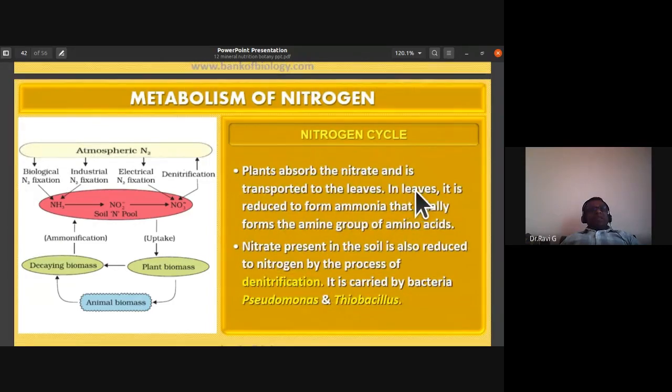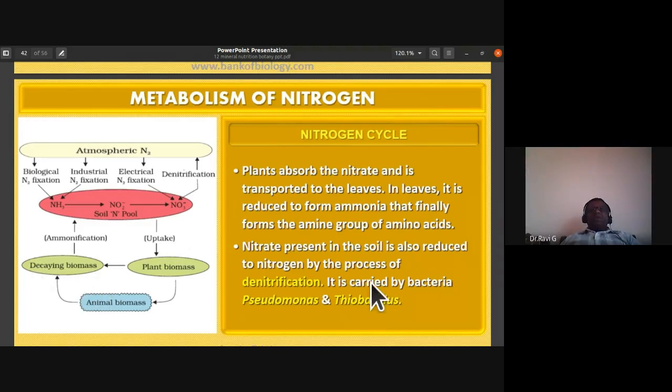So plants absorb the nitrate and it is transported to the leaves. In leaves, it is reduced to form ammonia that finally forms the amine group of amino acid. So nitrate present in the soil is also reduced to nitrogen. See, there is also a reverse process. Nitrate can also be converted into nitrogen and liberated into the atmosphere. And we call this process denitrification.